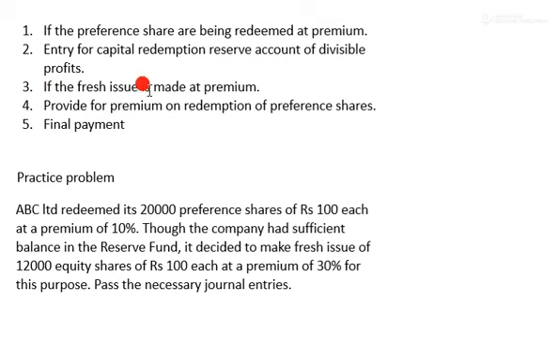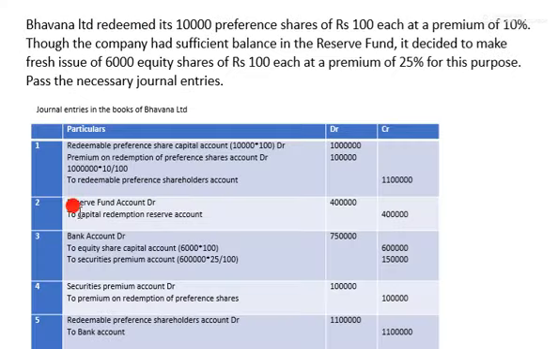If the fresh issue is made at a premium, the journal entry will be: Bank Account debit.